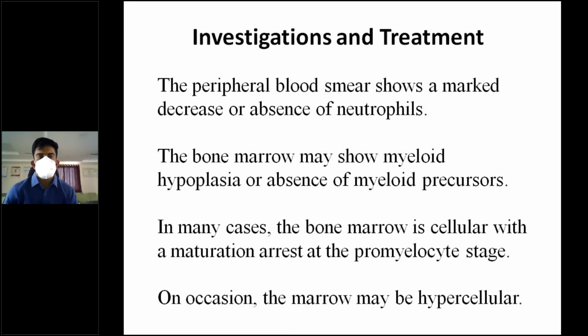So coming to investigations and treatment of agranulocytosis, the peripheral blood smear shows a marked decrease or absence of neutrophils. The bone marrow may show myeloid hypoplasia or absence of myeloid precursors. In many cases, the bone marrow is cellular with a maturation arrest at the promyelocytic stage. So a promyelocytic leukemia can be a precursor to this sort of condition. On occasion, the bone marrow may be hypercellular. So that is in brief about agranulocytosis.